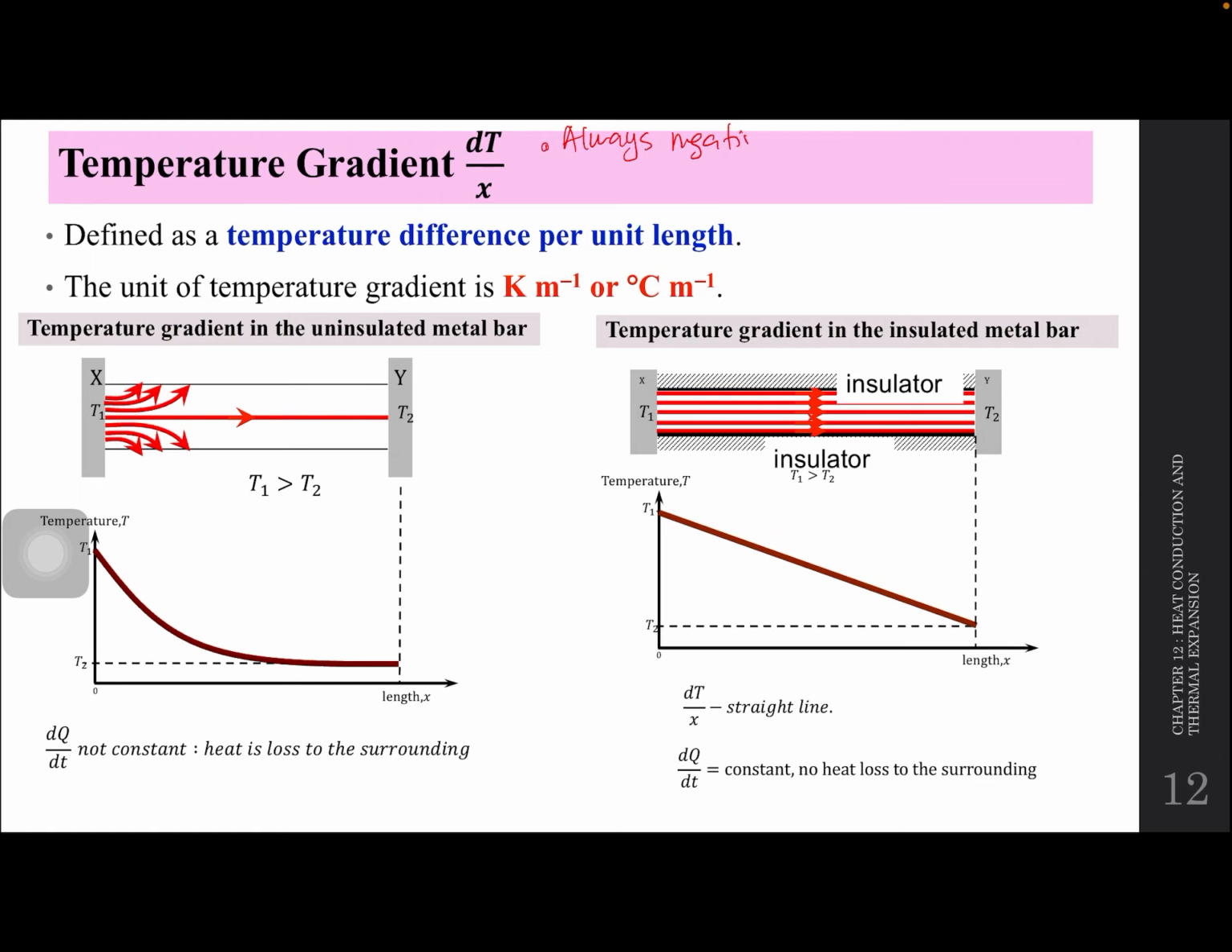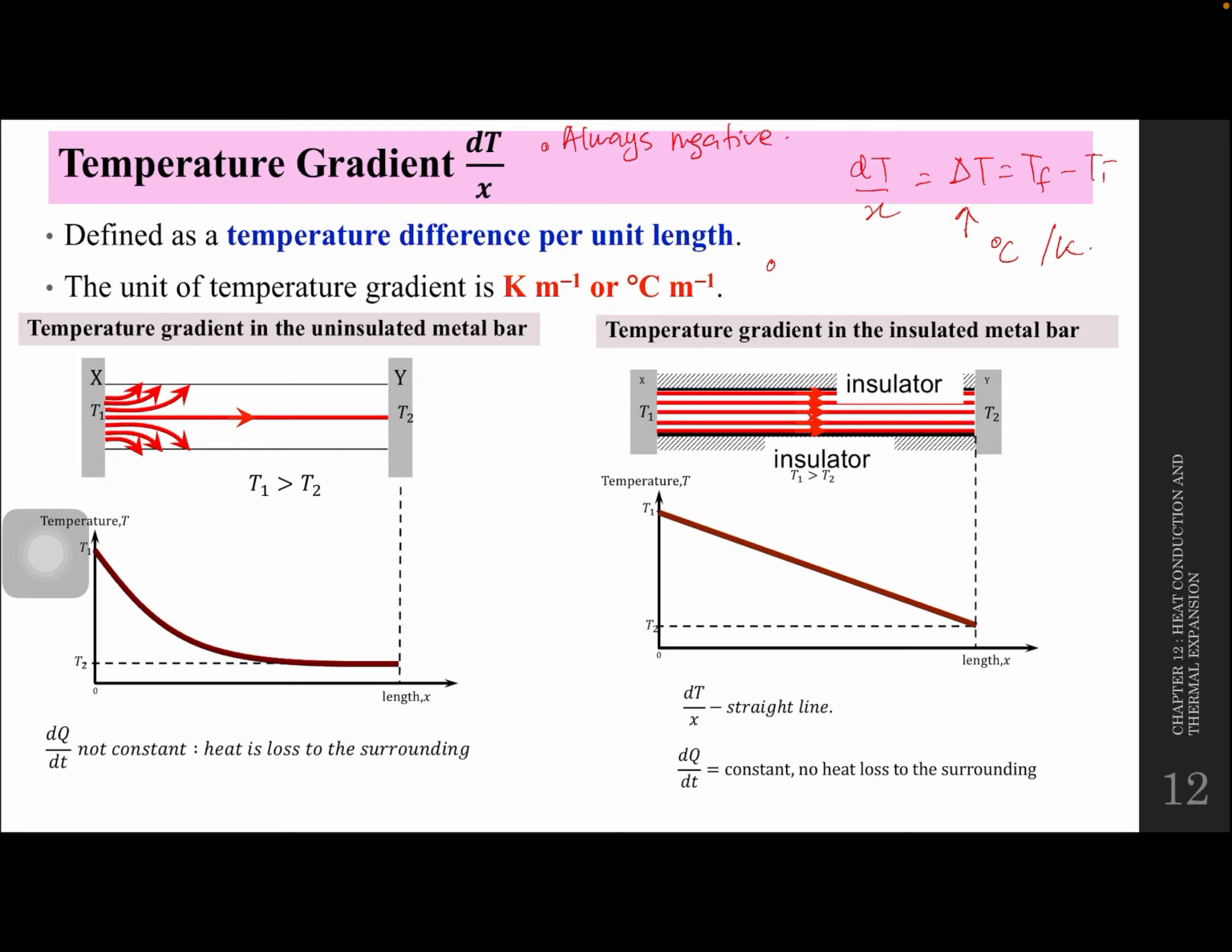Define a temperature difference per unit line. So dT over x ni, basically dT ni adalah change of temperature, T final minus T initial. Okay, so delta T awak ni tak kisah sama ada unit degree Celsius ataupun Kelvin sebab value dia sama.